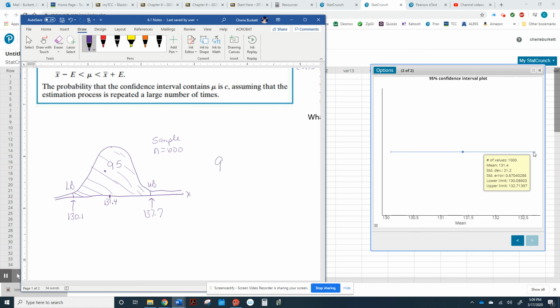And what this is saying is that I am 95% sure that the mean of the population is between 130.1 and 137.7. That's what we just did. We just determined that. Okay.